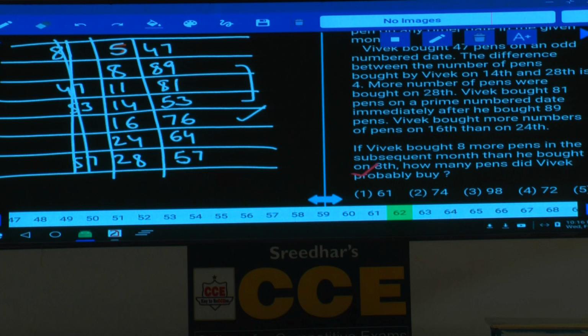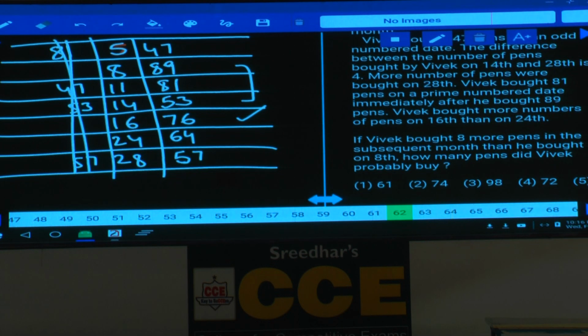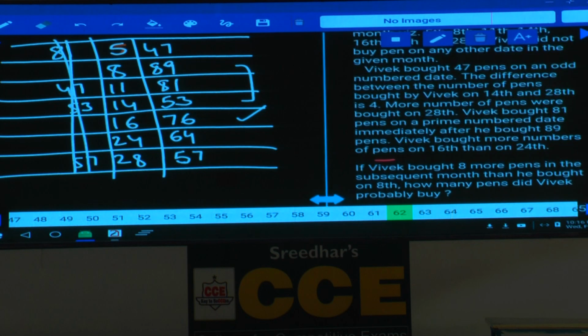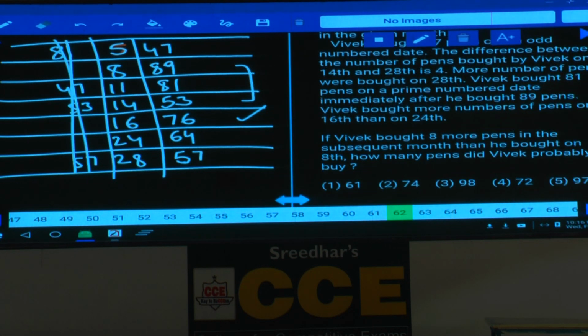Then question number 62. If Vivek bought 8 more pens in the subsequent month than he bought on 8th, isn't it? Now it is 89 plus 8, which is 97, isn't it? How many pens did Vivek probably buy? 97, that is choice 5. Choice 5 is the answer.